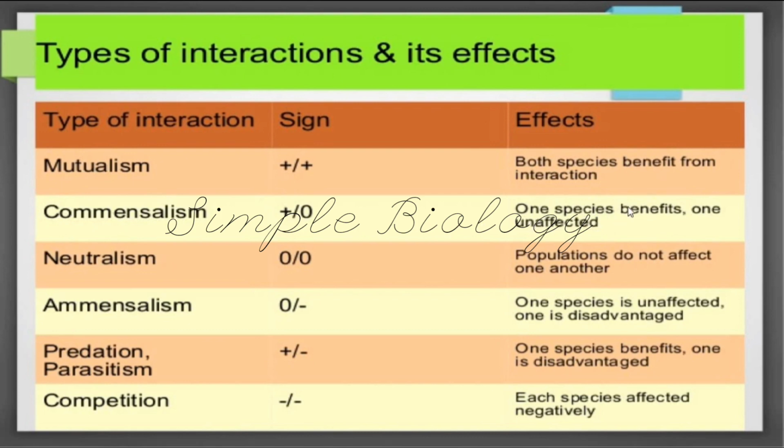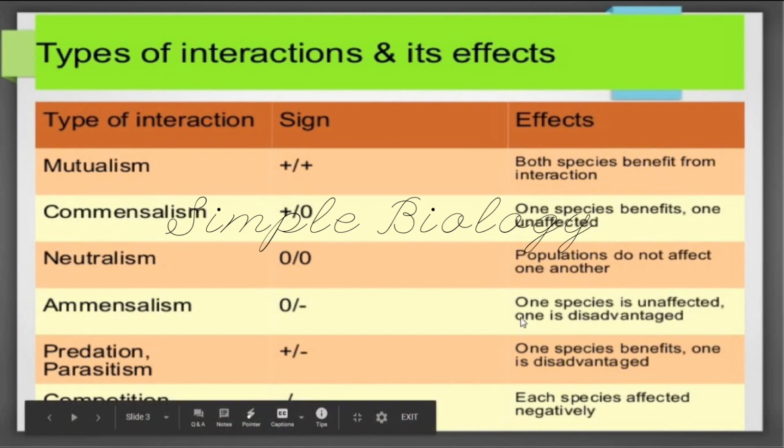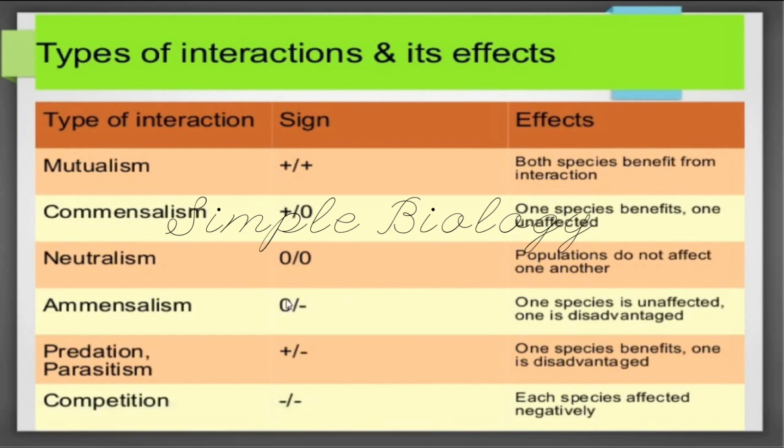In commensalism, one species gets the benefit and the other one is unaffected, so it is 0. In neutralism, as the name itself says, neutral, the population interaction between the organisms will not affect either organism in any way. In amensalism, one species is unaffected and one is disadvantaged. That is why the symbol 0 is here, meaning it is unaffected, and the other one is disadvantaged.